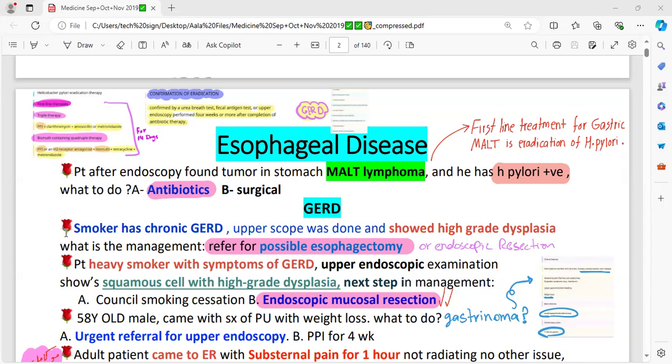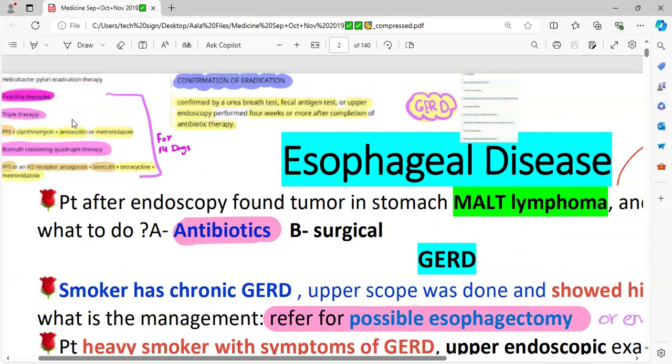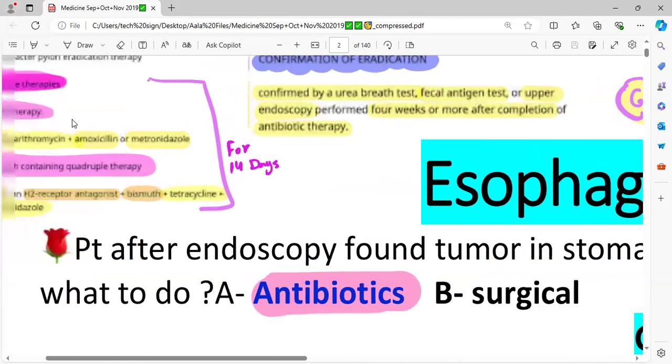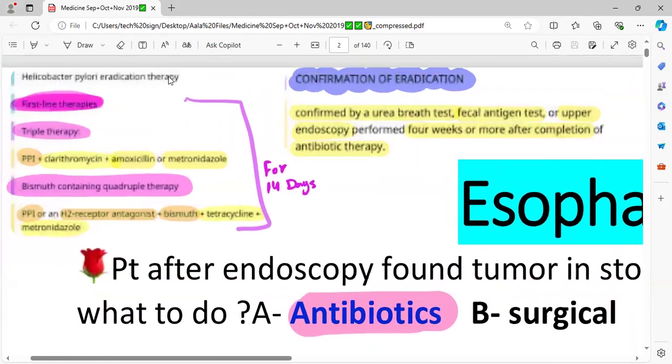Here you could easily see that smoking is a major risk factor for GERD as well as for squamous cell carcinoma of the esophagus, with a heavy smoker. This is the H. pylori eradication therapy. First line therapies: triple therapy, including 3 antibiotics plus PPI, and quadruple therapy, 3 antibiotics plus PPI and bismuth sulfate.